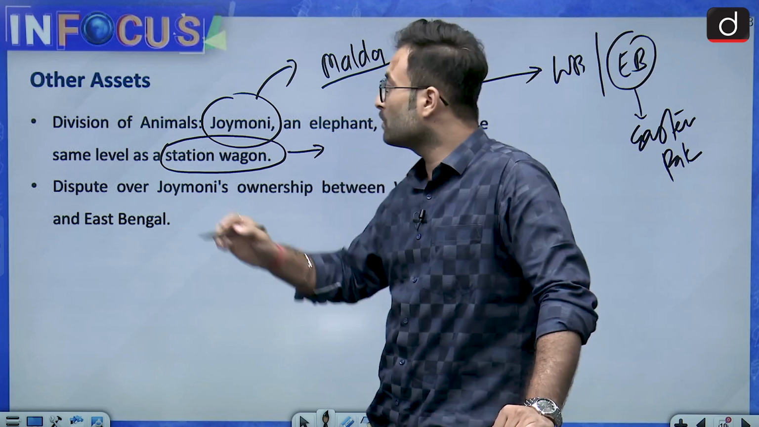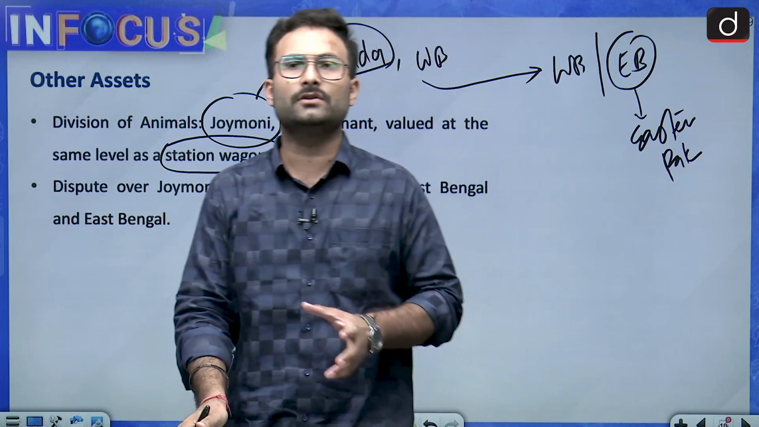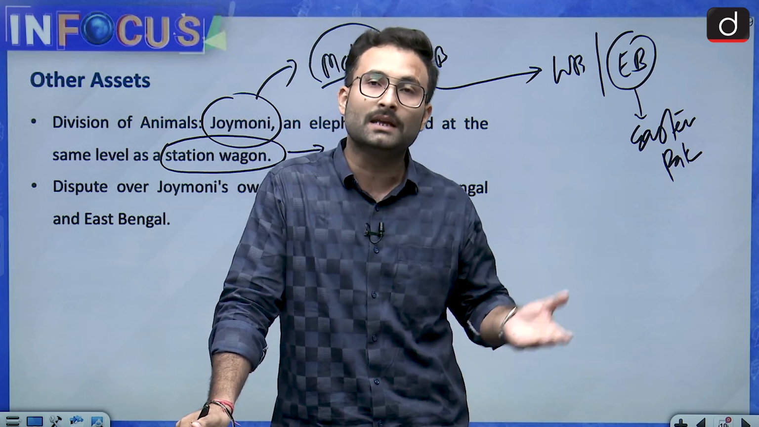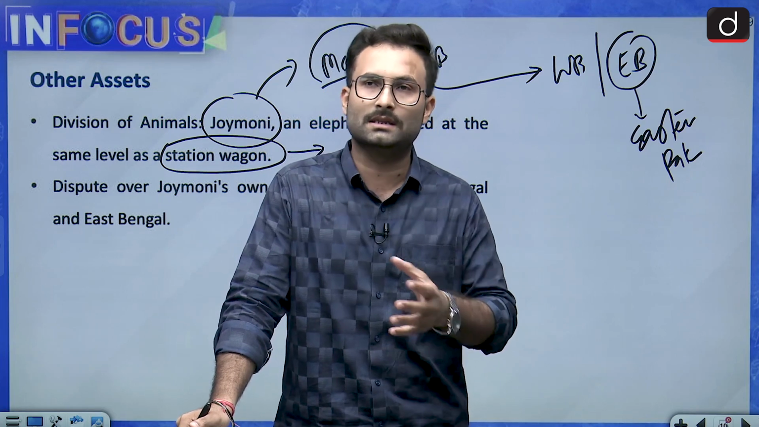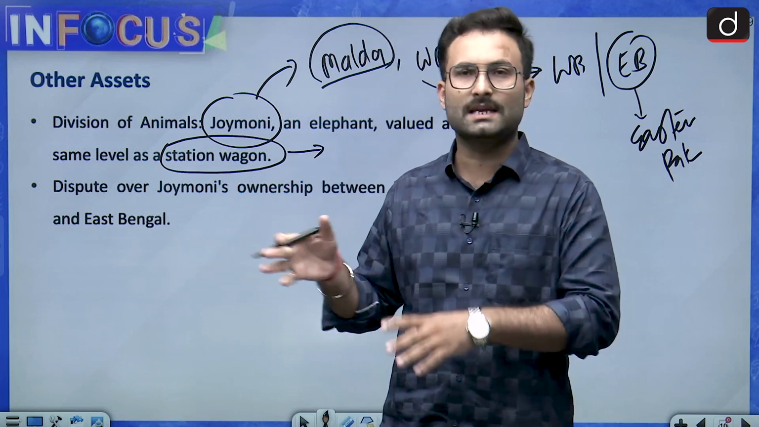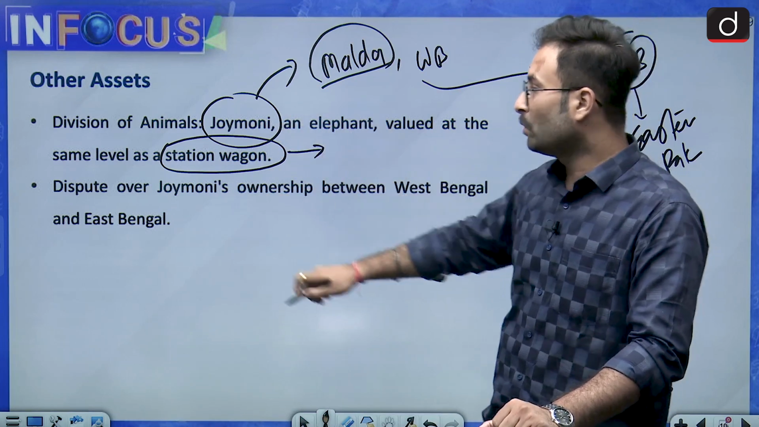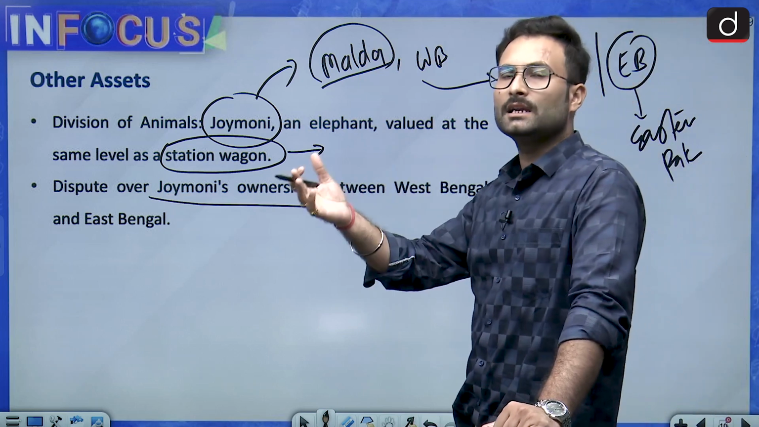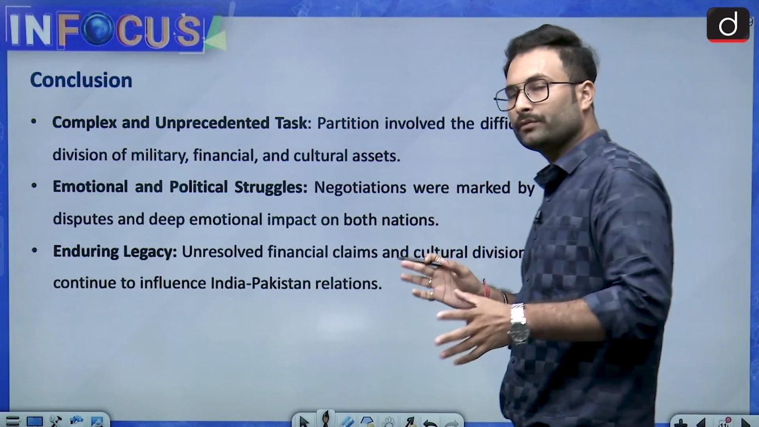The elephant was to be given to Pakistan, but there were various issues, because the elephant was in Malda, and there was an issue with respect to its maintenance. It was said that since the elephant was being given to Eastern Pakistan, they should pay for the maintenance. Because of these issues, the division did not happen at that time. Then it went to diplomacy, and the bureaucracy decided on it. So that was an interesting case of the division of that elephant. The dispute over Joymoni's ownership between West Bengal and East Bengal was later decided by diplomacy.